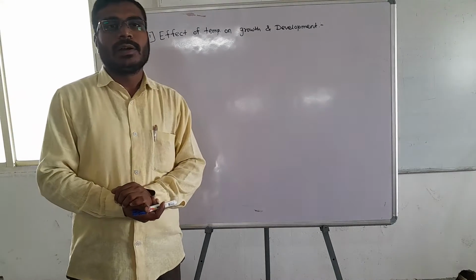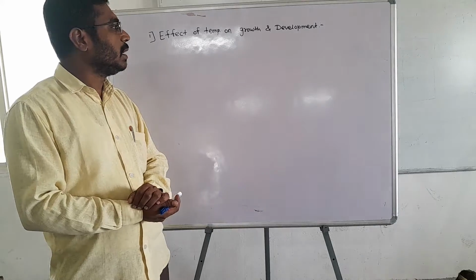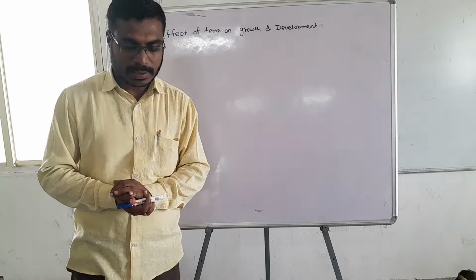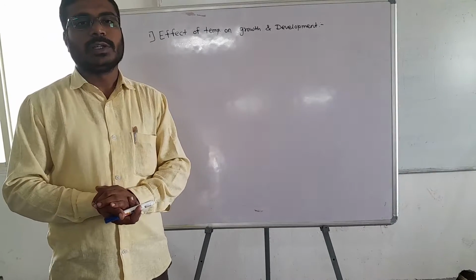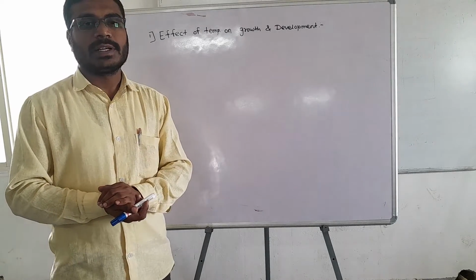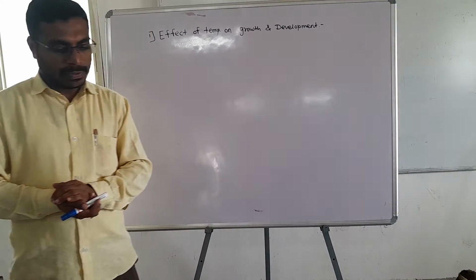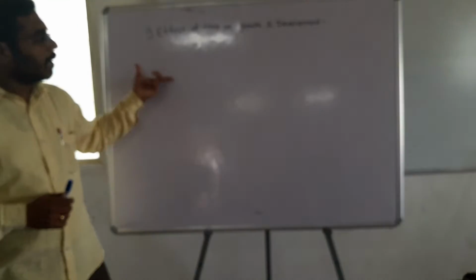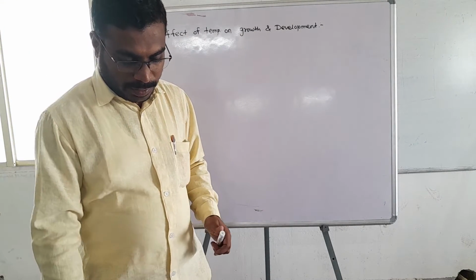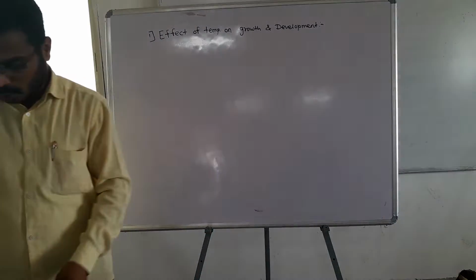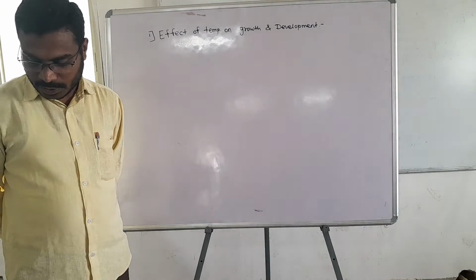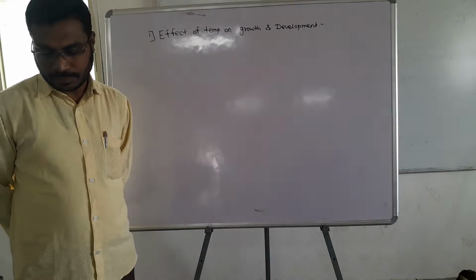Here we know growth means every living organism tends to increase in size. Growth is related to increasing size, and development means the various stages of its life. Now, an optimum temperature is necessary for the process of growth and development to proceed at a normal rate.